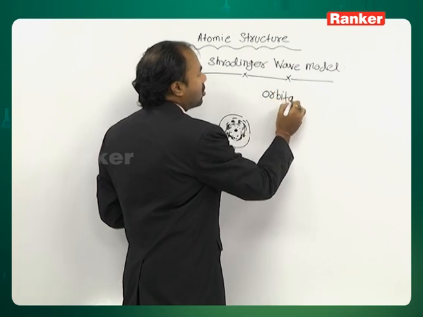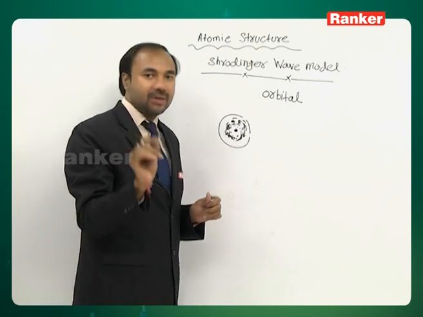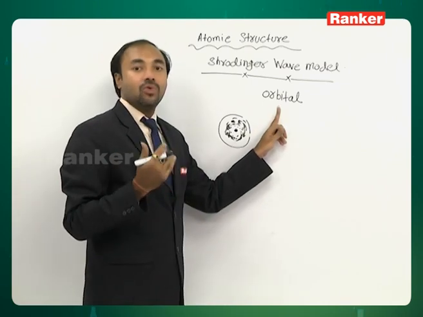Remember, Bohr talked about orbit. Orbit will be circular pathways, definite pathways. Orbital is only probability.